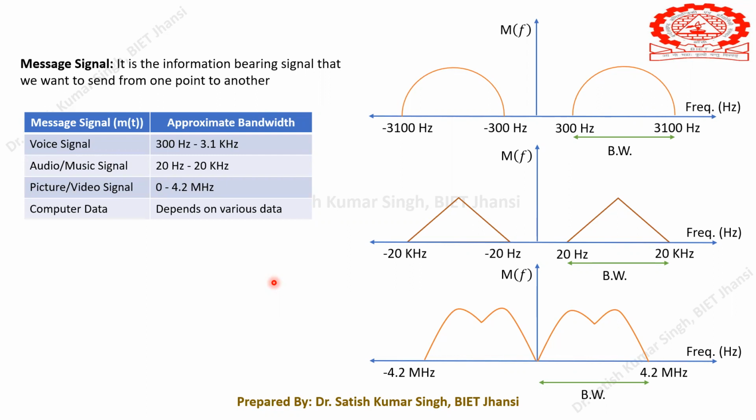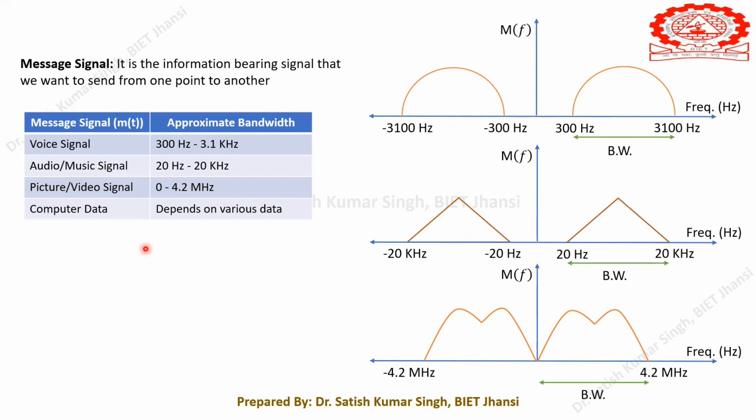So this is our voice signal, one of the message signals. Another message signal that we have is the audio signal, which is also called the music signal. Audio signals or music signals are basically the signals that a human ear can perceive.